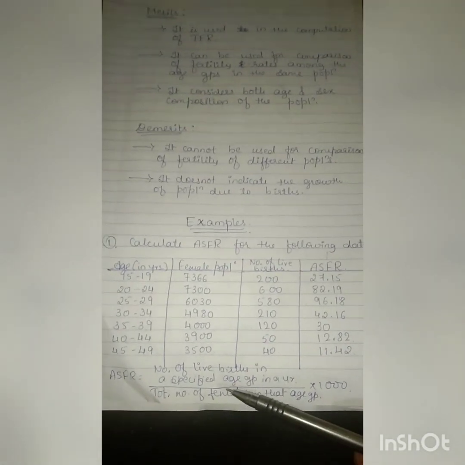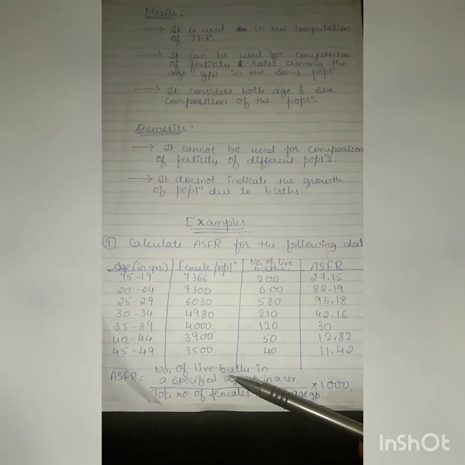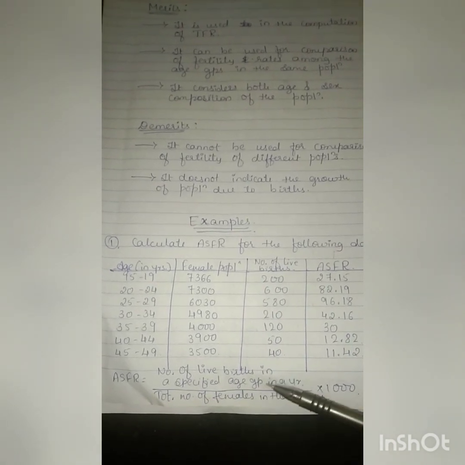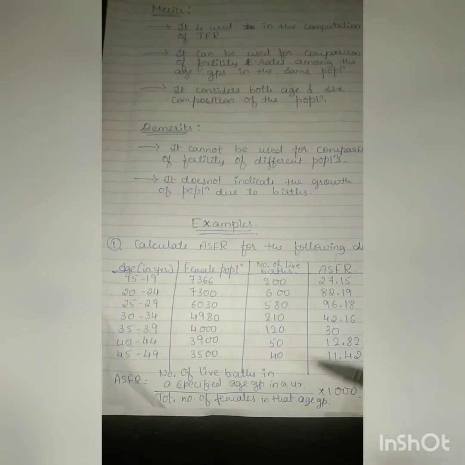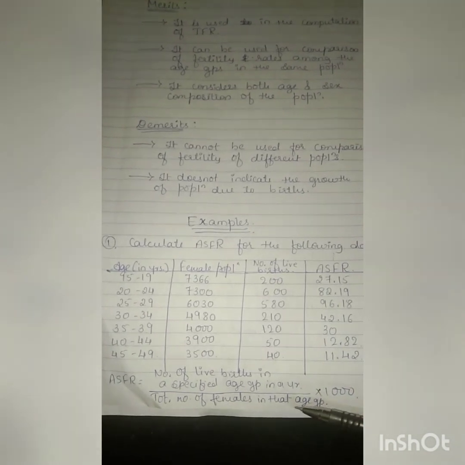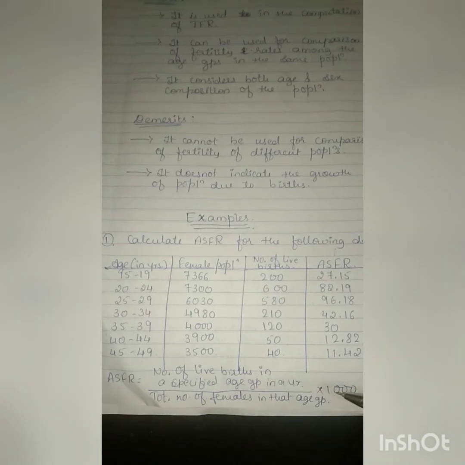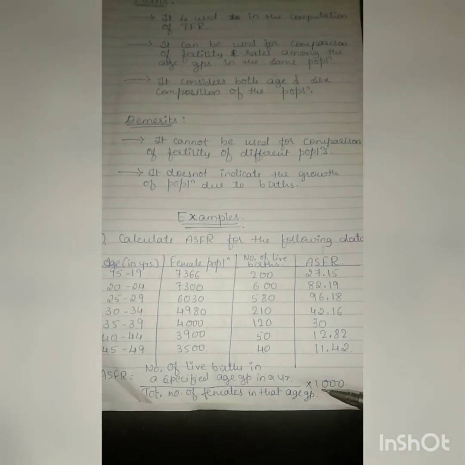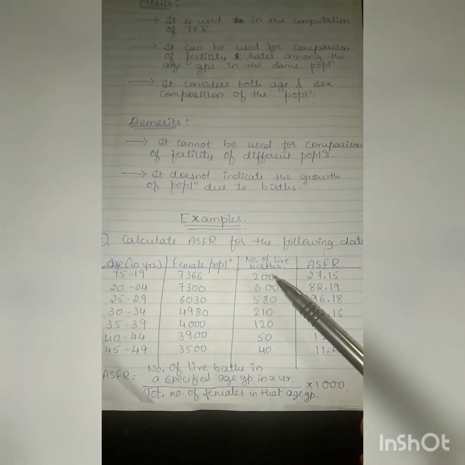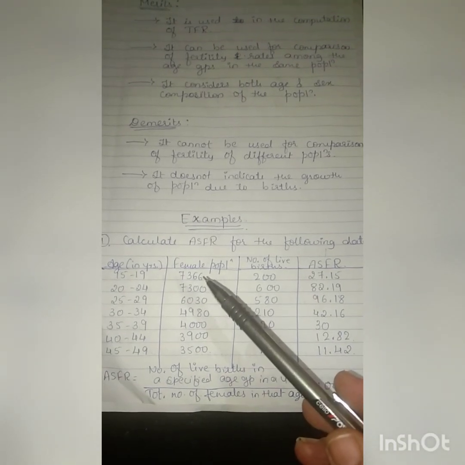Here is a formula. ASFR is equal to the number of live births in a specified age group in a year. So already I have given the formula, same thing I have written here. You have to write the same thing. A full formula you have to write, into 1000. Okay, so what exactly is it? Number of live births in the female population into 1000.